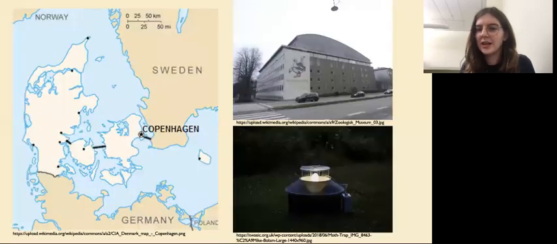So I got my hands on 18 years worth of insect abundance data from the Copenhagen Zoological Museum, which is pictured at the top right. They collected insect abundance data from 1992 to 2009 from a singular Robinson light trap, like the one pictured at the bottom right.